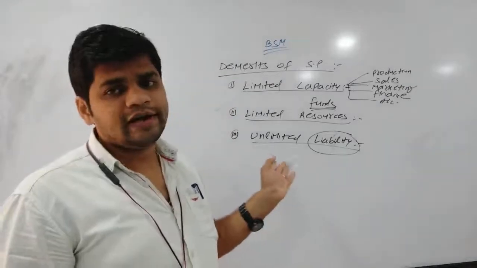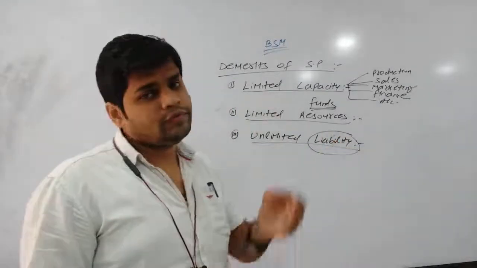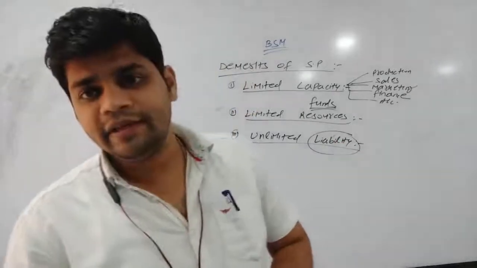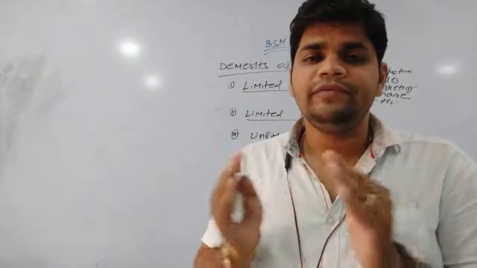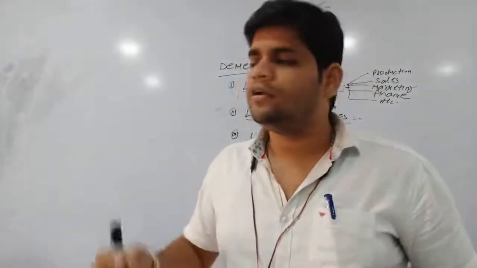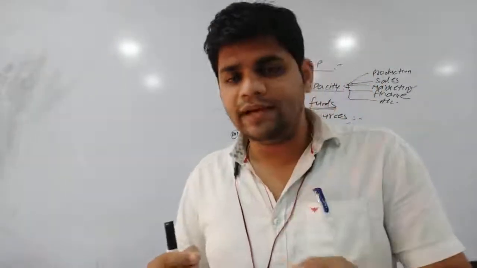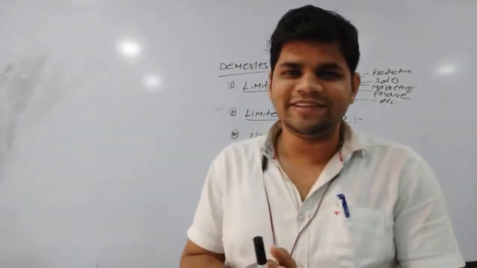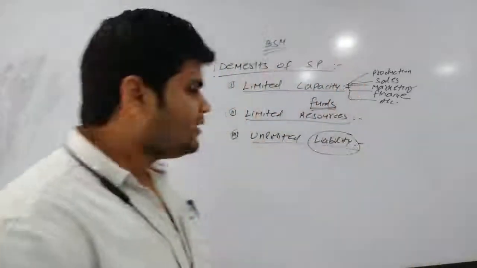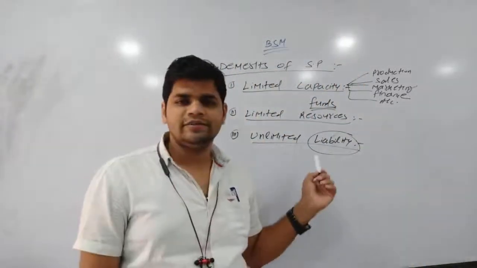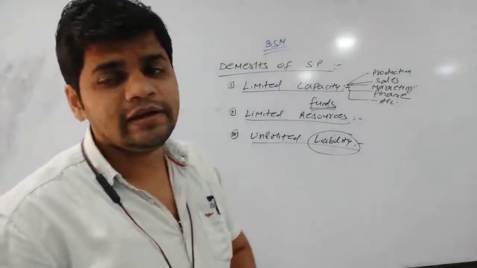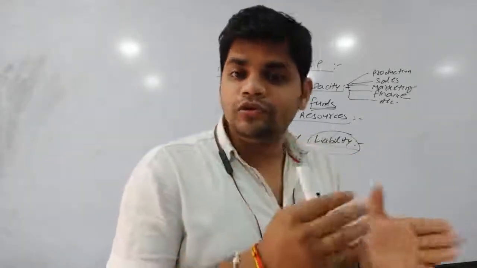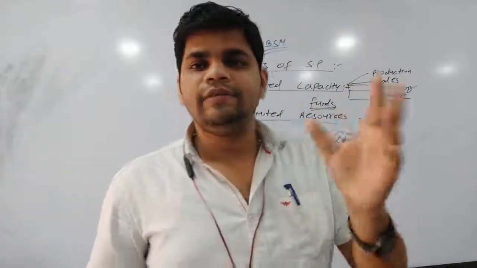unlimited. We already discussed this point in features, the same point is here too. The liability of the sole trader is unlimited. That means in case the assets of the business are not sufficient to meet the liabilities, then in that case his personal property is also used in the business to pay the debts. So the unlimited liability, what does this point suggest? That means the liability of the sole trader is unlimited. His personal property is also used in the business to pay the debt of the business.